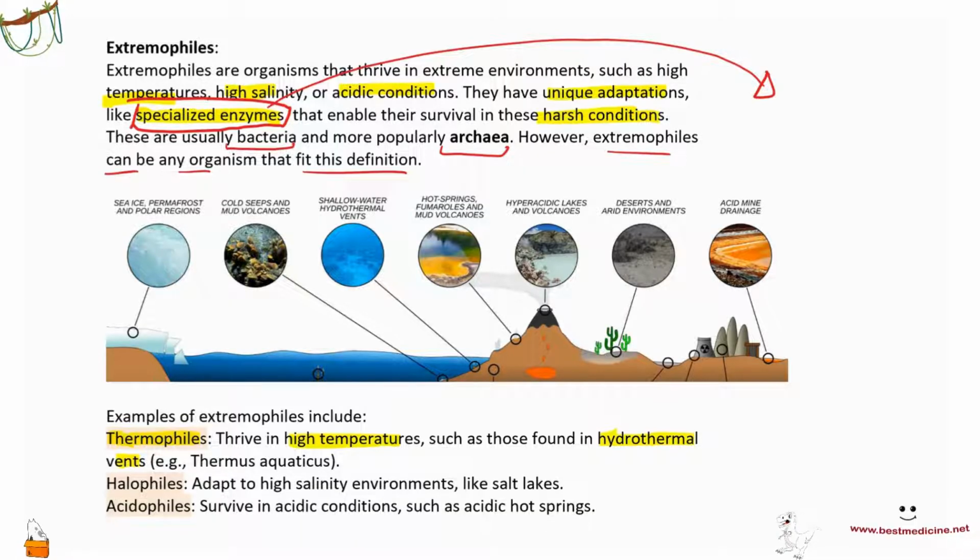Halophiles and acidophiles. You don't need to know these terms, but halophile means those extremophiles that are able to adapt to high salinity environments like salt lakes. And acidophiles survive in acidic conditions such as acidic hot springs and so on. Now, you might not be directly questioned about these terms, but you will be questioned as to what an extremophile is and their examples, like archaea especially, right? Most popular one.